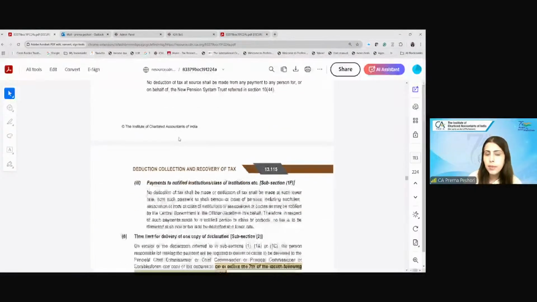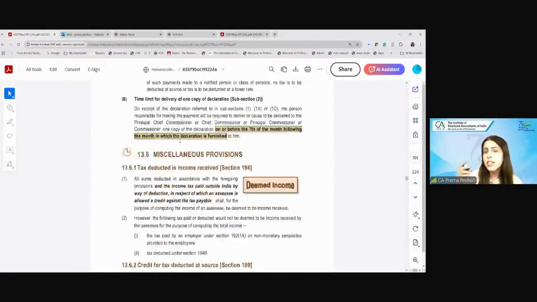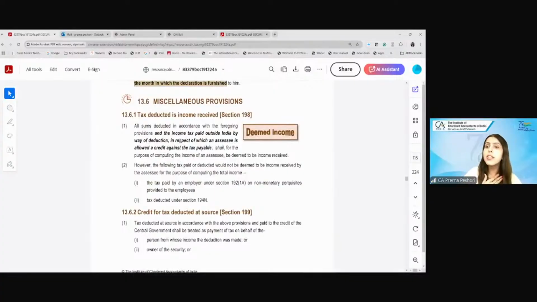Then what they are saying is that the tax which is being deducted is nothing but is my income only. So let's say 100 rupees is my income. Out of that, 10 is my TDS. So, taxpayers are very smart. What they were saying is that no, only 90 is what we will show in the gross total income. That is wrong. That 10 rupees, which is also deducted, is your income. You show 100 as your income and then claim 10 as your TDS. So 10 will be given to you as a credit. Don't show 90 as your income and then claim 10 as a credit. That is wrong approach. So that's what 198 says.